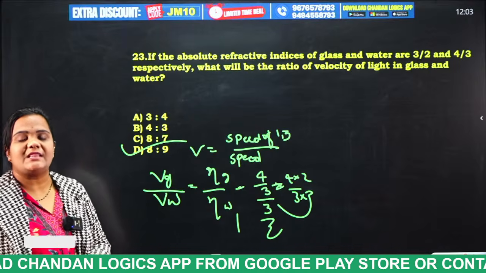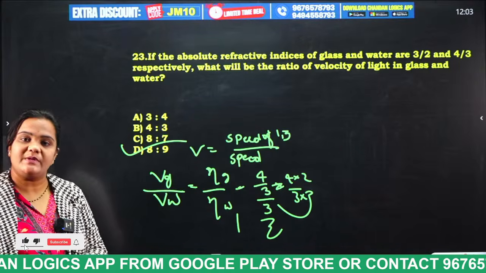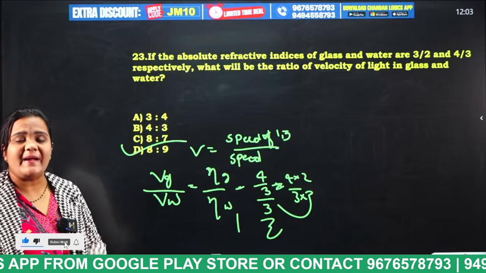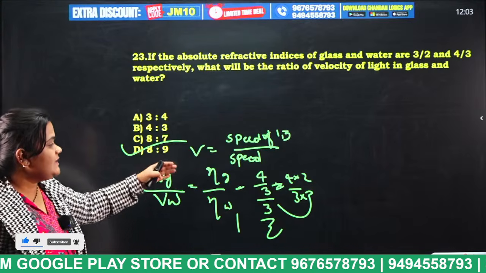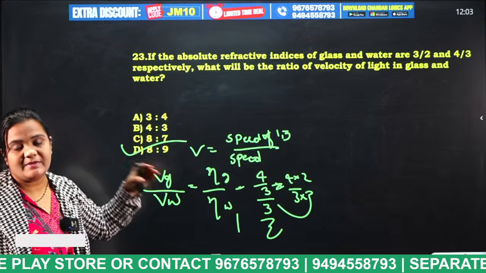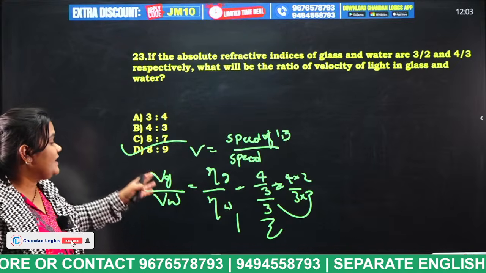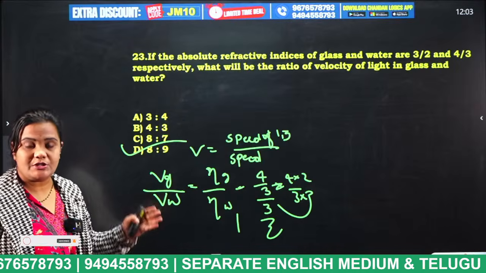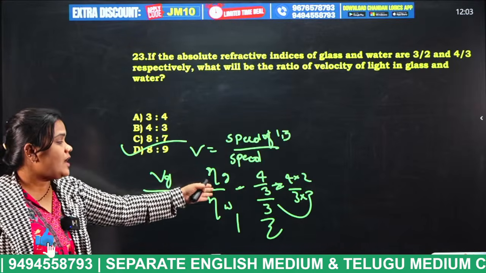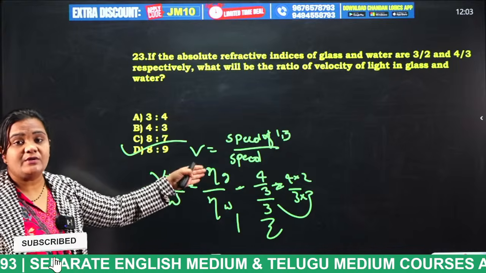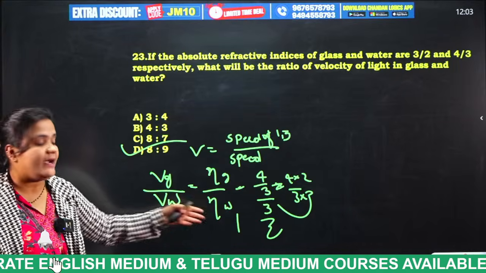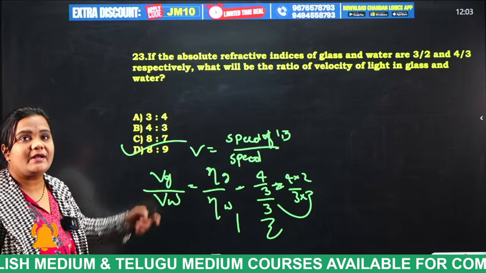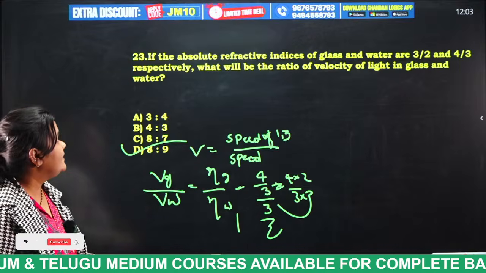Refractive index is nothing but what, friends? Speed of the light by speed in the medium. By this we can say that V is nothing but speed. Speed of the glass by speed of the water is equal to, as they are related to each other, refractive index of water by refractive index of glass. If you find this, you will get the answer as 8:9.